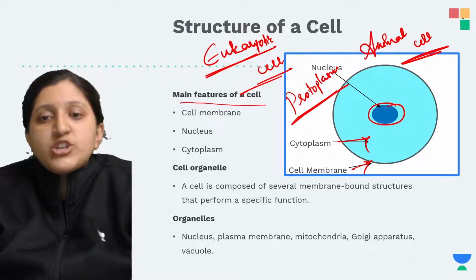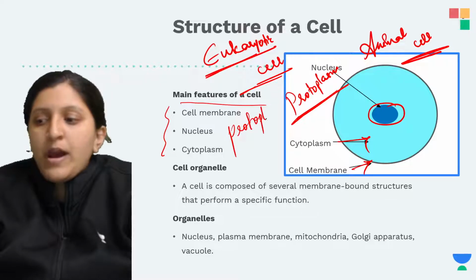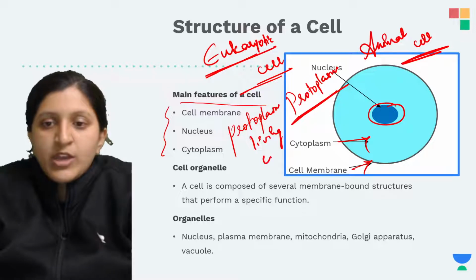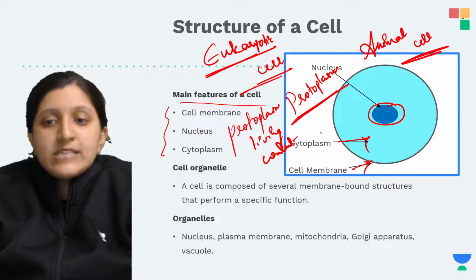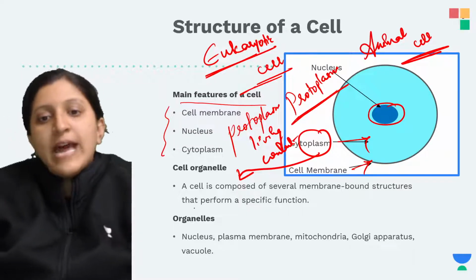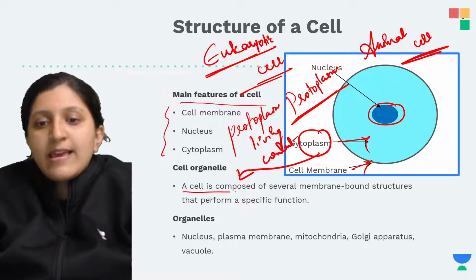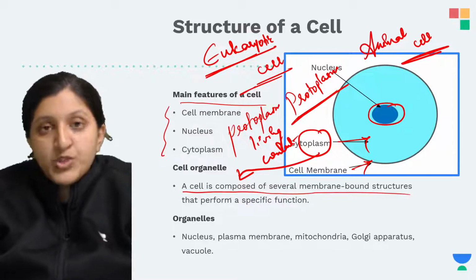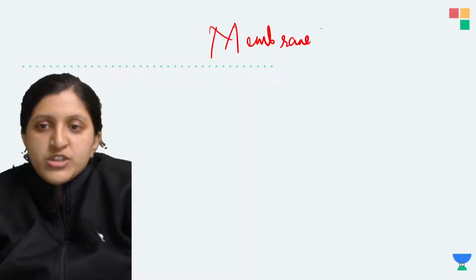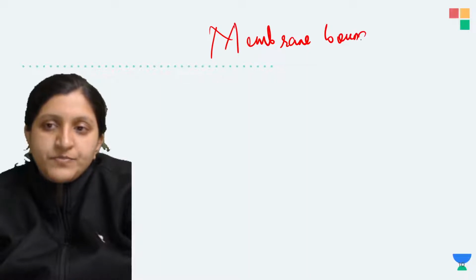So when we mention the main features of a cell, all of this together we call the protoplasm, which is the living content of the cell. Suspended in the cytoplasm you can find many organelles. The cell is composed of several membrane bound structures. So what are those membrane bound structures? Anybody? What all membrane bound structures can you find in the cytoplasm?